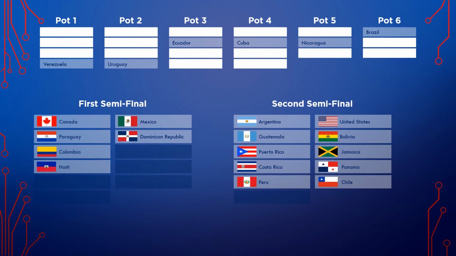So, next country is from pot 5, and it's the last country in this pot. So we've got Nicaragua, and Nicaragua will perform in the second half of the first semifinal. Now it's easy to guess, but Brazil is the next country from pot 6, the last one of these, and they will take part in the second half of the first semifinal.